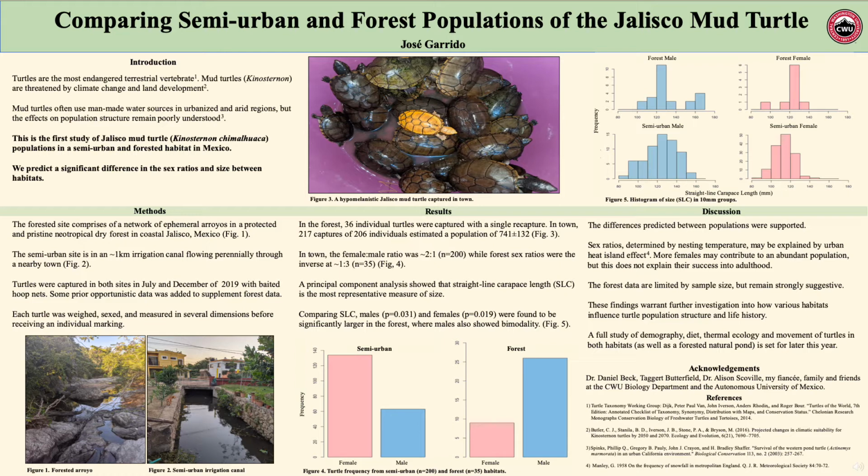To survive in increasingly urbanized and dry habitats, they utilize man-made water sources such as cow troughs or irrigation ditches. But there's still little research on how these conditions affect population structure, showing positive and negative effects across taxa.